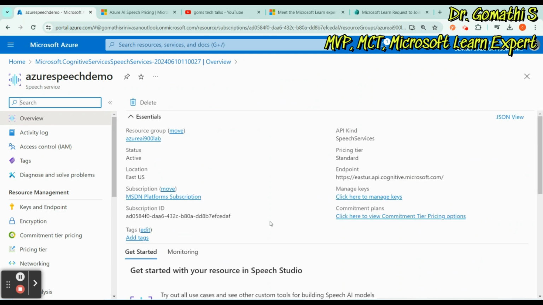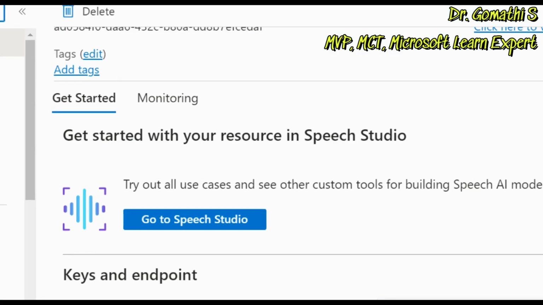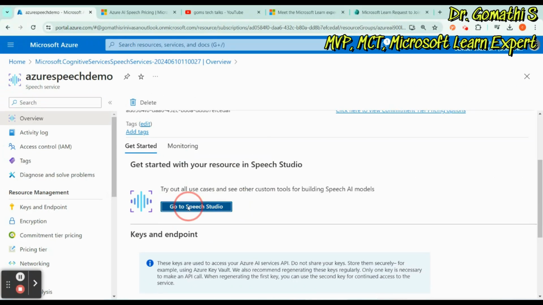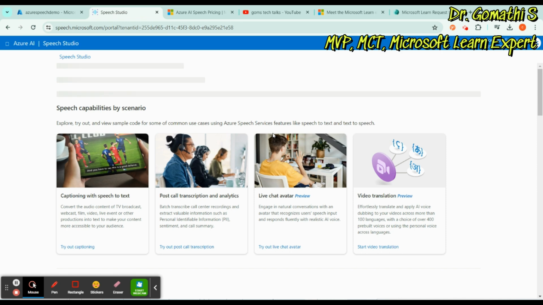So you have various options. Speech studio, so you have to select go to speech studio. Click on go to speech studio, it will take you to the speech studio. Everything has its own studio, right? From the first session we saw language studio. Then the next one is speech, and for speech we have a separate studio. For everything we have a separate one. For document intelligence we have a separate document intelligence studio. So we can use that particular studio. Anyhow, we are supposed to create a resource for everything.